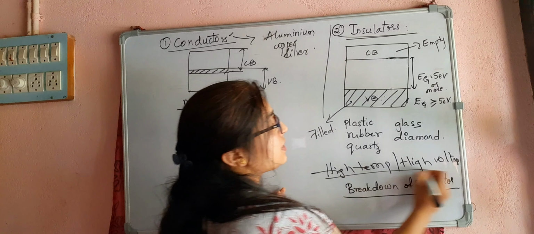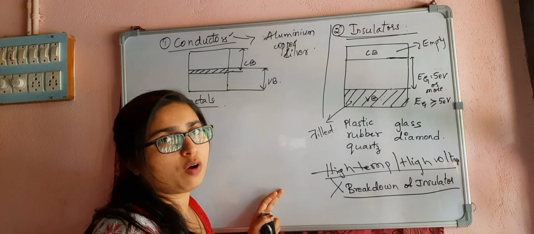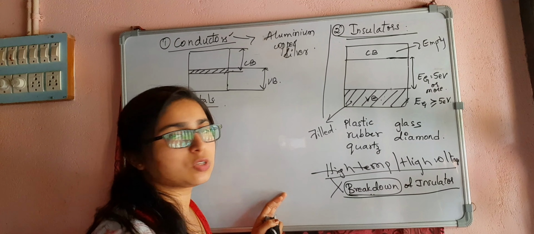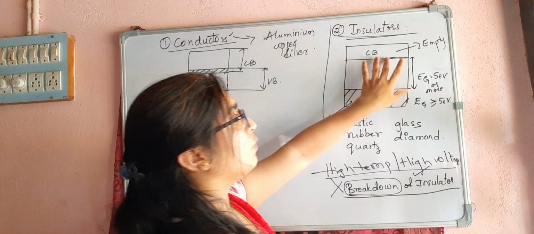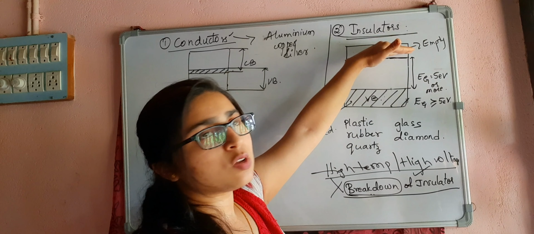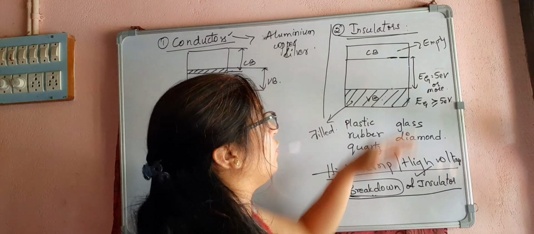But at this temperature or voltage, it will not be able to oppose the flow of current, so it enters the state of breakdown. The forbidden energy gap is very high, so the chance of getting free electrons is very less. We won't get any free electrons here.